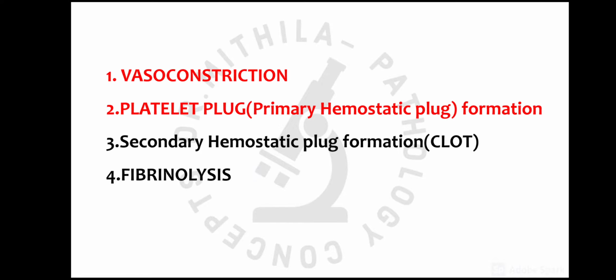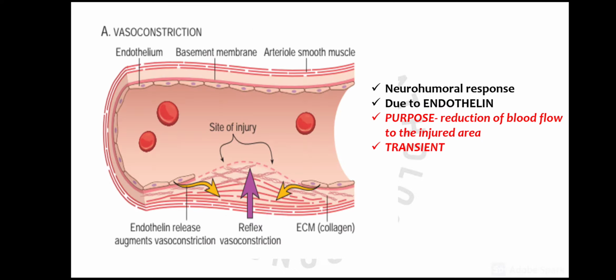So these are the various steps: vasoconstriction, then formation of primary hemostatic plug, then formation of secondary hemostatic plug or thrombus or clot, and this is a more stable plug. Then lastly there will be fibrinolysis, because after the clot has served its purpose, then it should be dissolved. So that will be by the process of fibrinolysis. So in this lecture I will be covering vasoconstriction and the platelet plug or primary hemostatic plug formation.